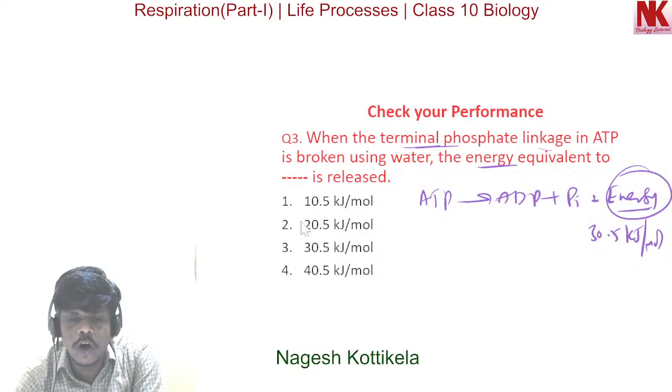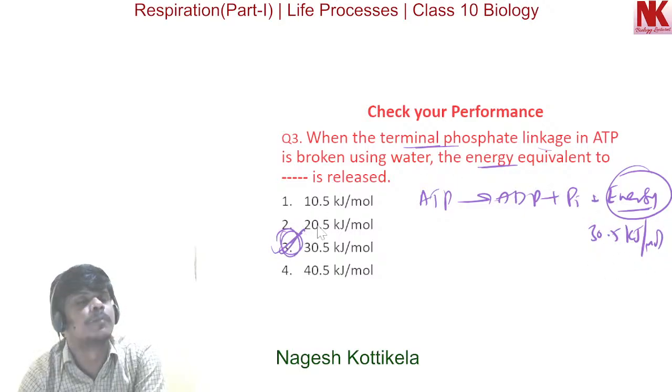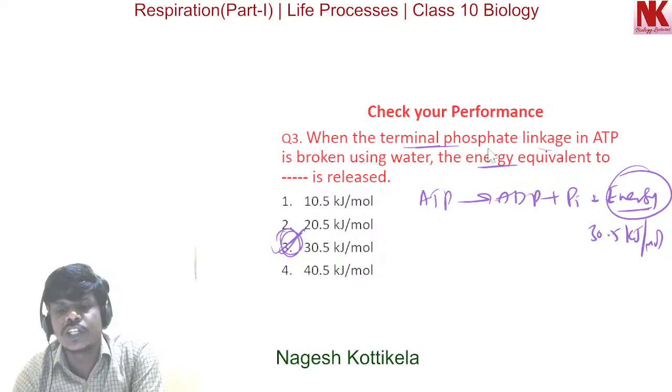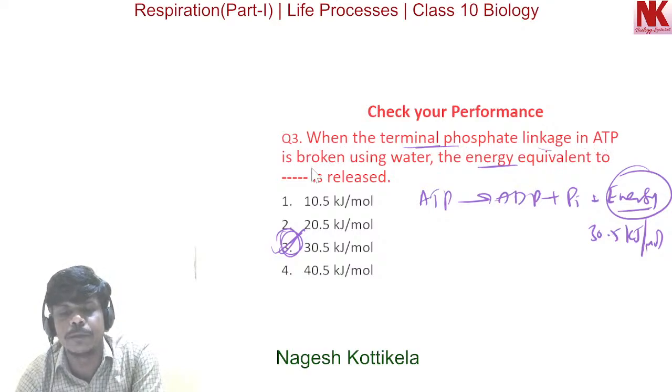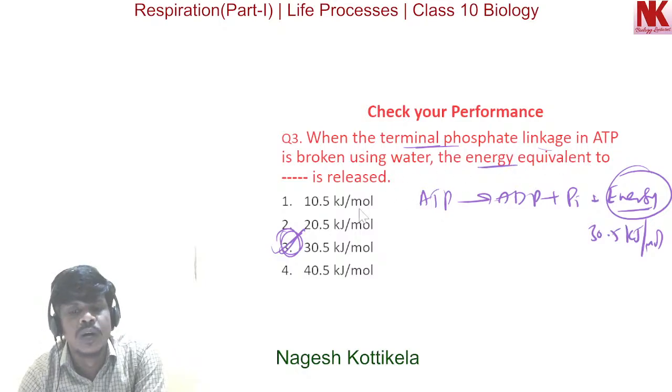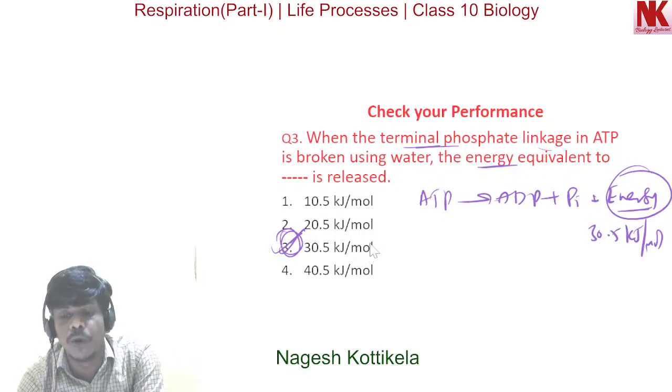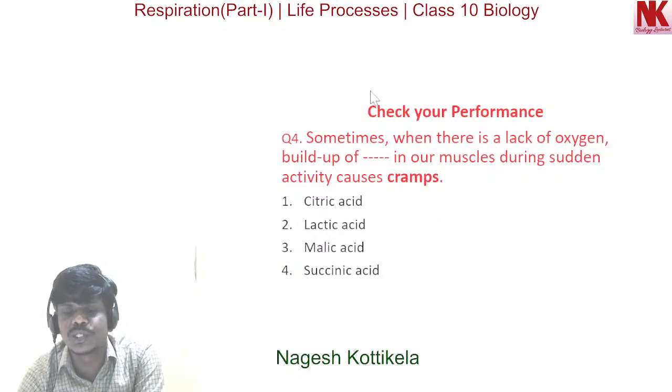So here option 3 is the correct option. When the terminal phosphate linkage in ATP is broken using water, the energy equivalent to 30.5 kilojoules per mole is released.